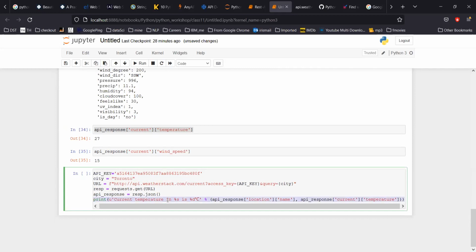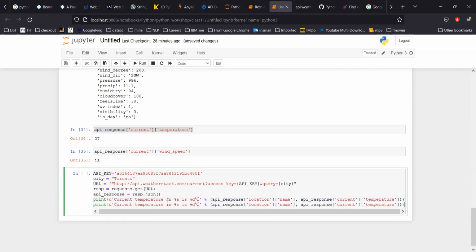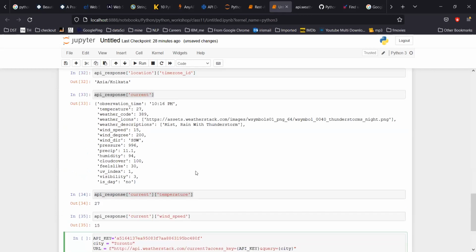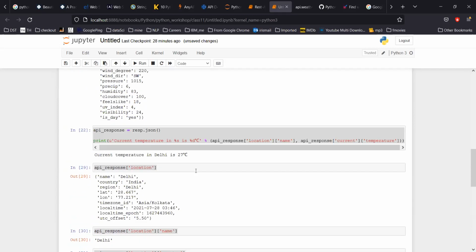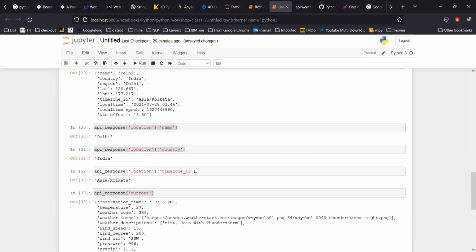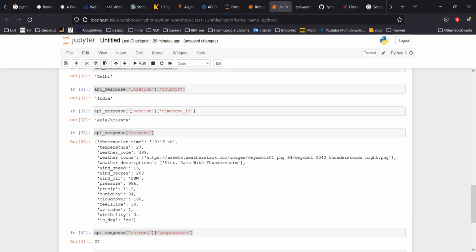Okay, and I'm going to copy one more thing here. So not current temperature, time zone. Let's see, where is the time zone? Time zone comes under location and time ID.